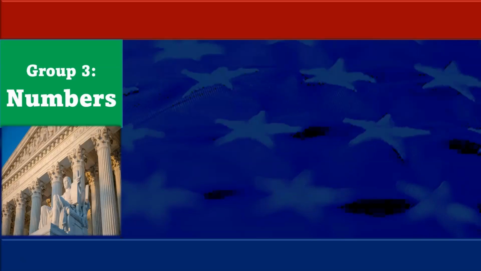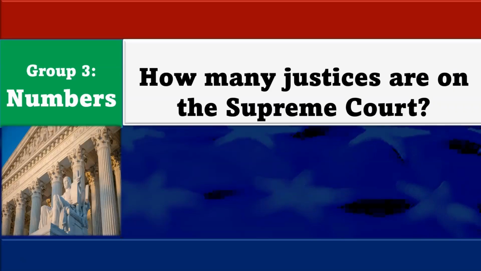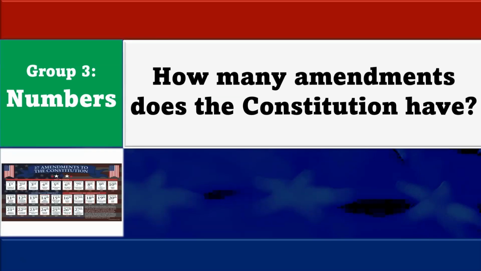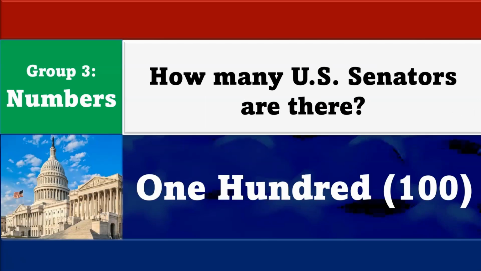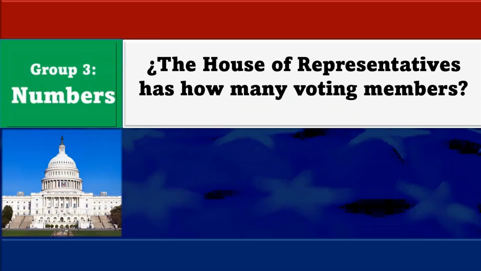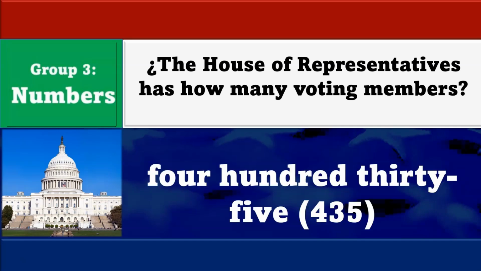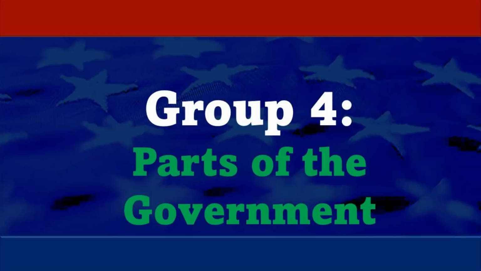6 years. How many justices are on the Supreme Court? 9 justices. How many amendments does the Constitution have? 27 amendments. How many U.S. senators are there? 100 senators. The House of Representatives has how many voting members? 435 voting members.